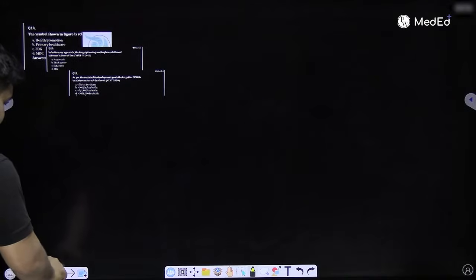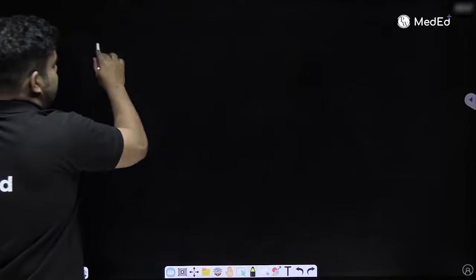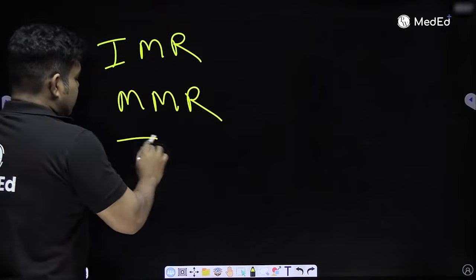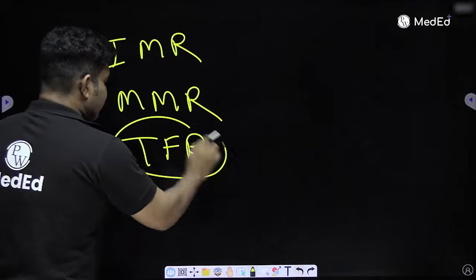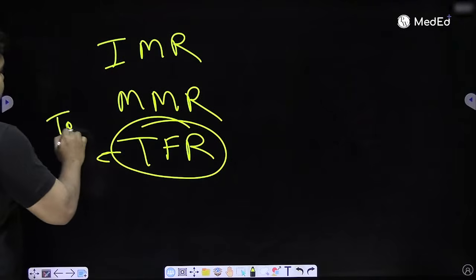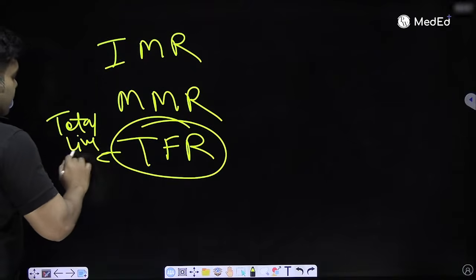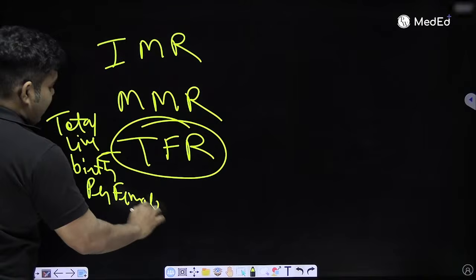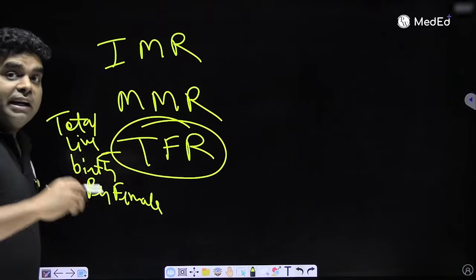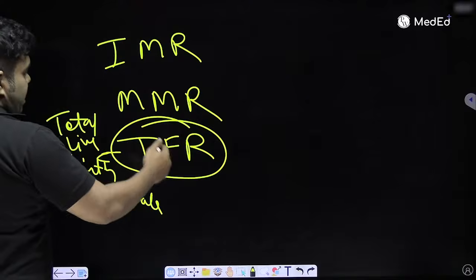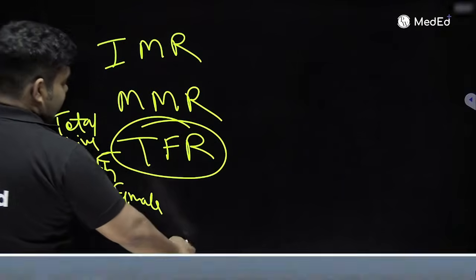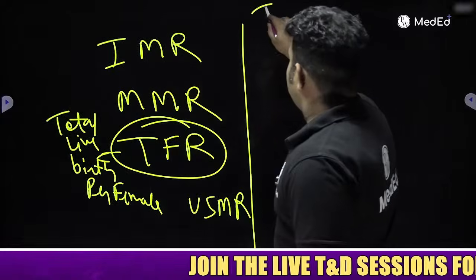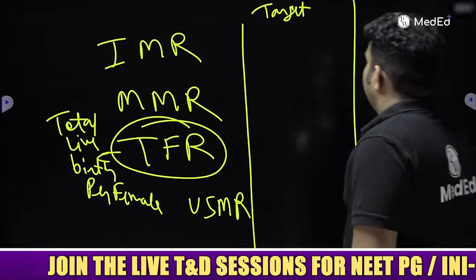But I want to discuss one more thing: along with IMR and MMR, there is TFR, total fertility rate. Total fertility rate means total live births per female. So if they ask per female, it is TFR. But if they say per 1,000 females, then it is general fertility rate. So IMR, MMR, TFR, and one more thing they can ask is under 5 mortality rate. For all these 4, what is the target?